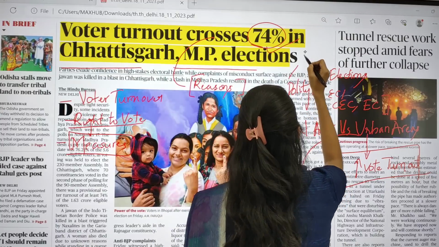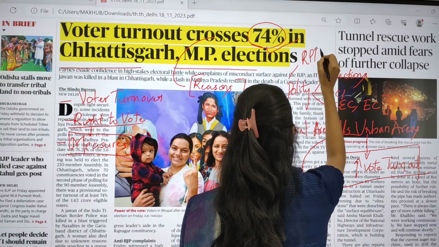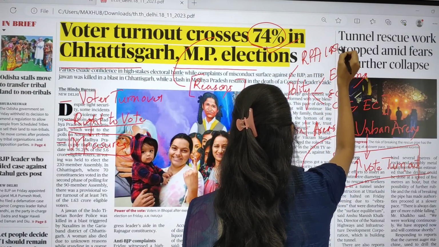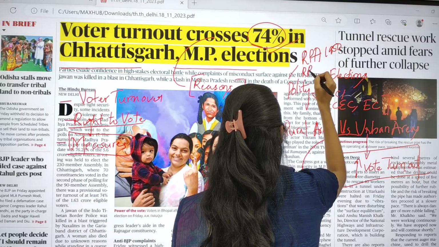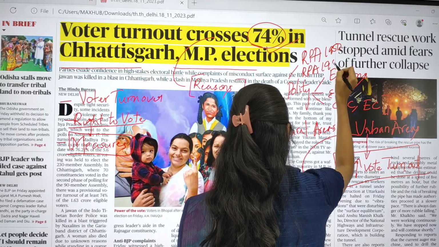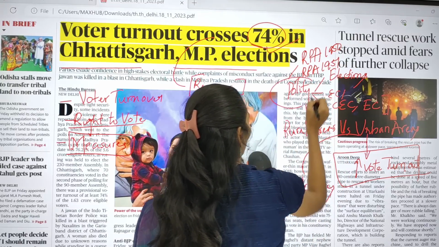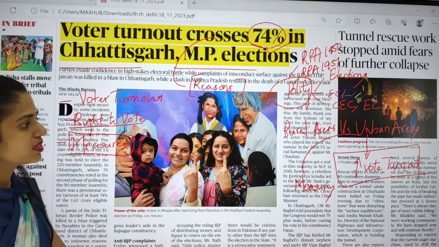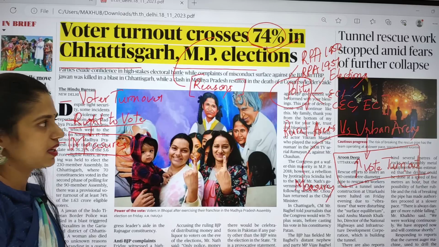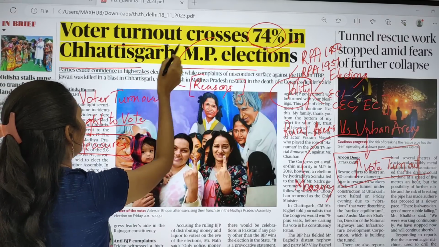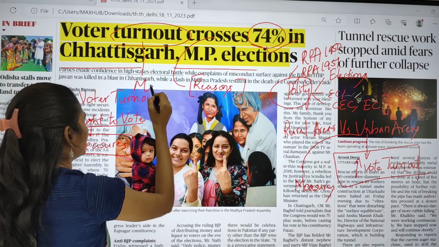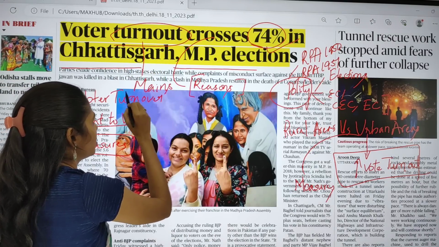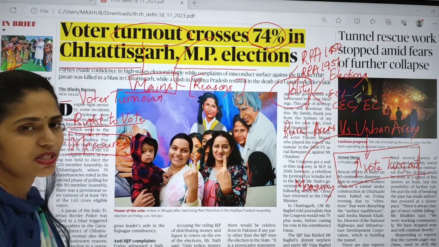And you will also have the chapter called Representation of People's Act of 1950 and Representation of People's Act of 1951. So you have to cover all these topics. Clear? This is a very important topic. And this turnout is of utmost importance from the mains point of view. You can't expect a prelims based question, but you can expect a mains based question.